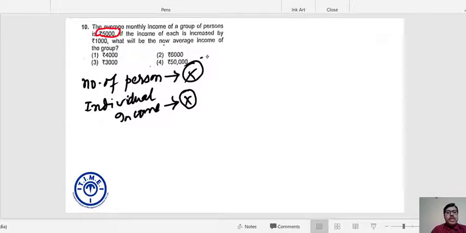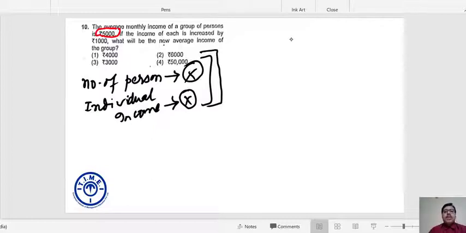In the absence of these two data, can I answer the question? The answer is yes, because this question is a simple application of the concept that we have learned a little while ago.